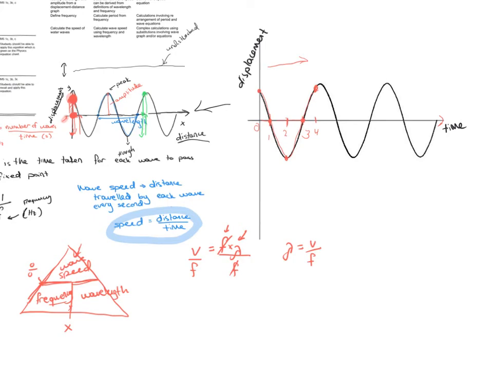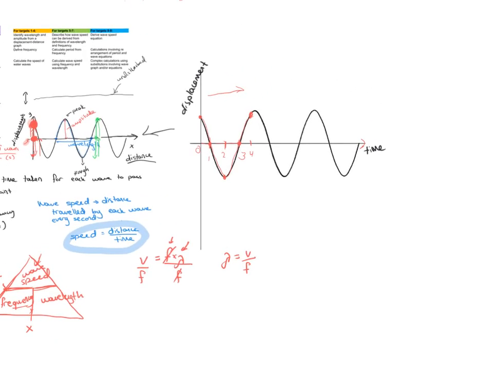These are two different graphs. Now, in this case, I can extract two pieces of information from this. I can extract the amplitude, because once again, I'm showing the displacement from the undisturbed position, so from the rest position. So this can give me amplitude just like the other graph can. But I can't get wavelength from this because this is time, this is not distance.